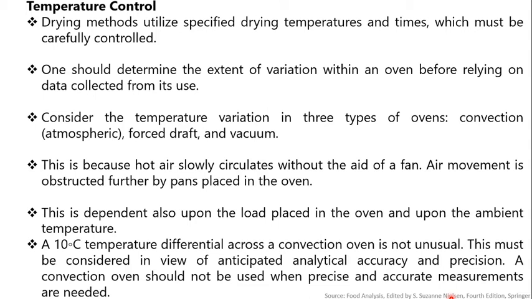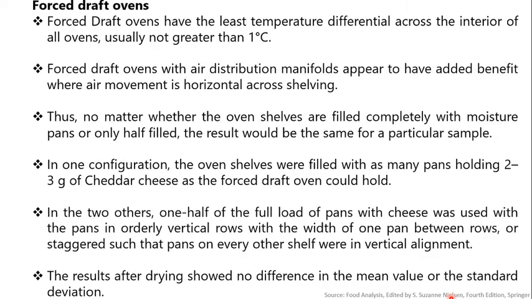A 10 degree Celsius temperature differential across the convection oven is not unusual. This must be considered in view of anticipated analytical accuracy and precision. A convection oven should not be used when precise and accurate measurements are needed.